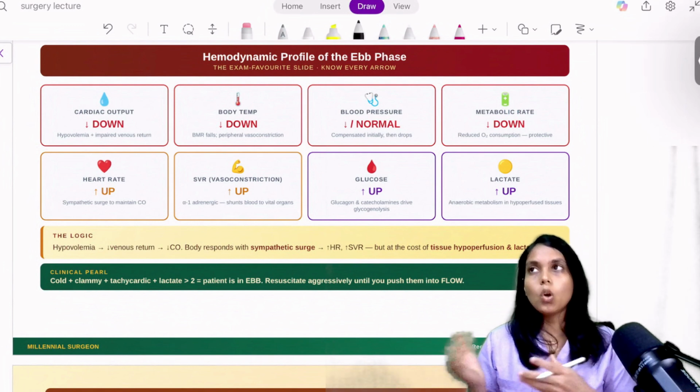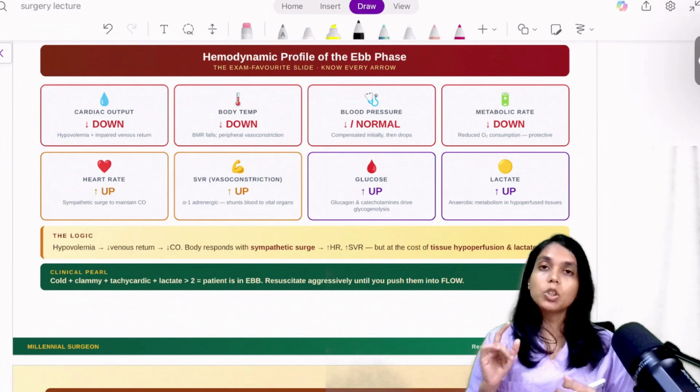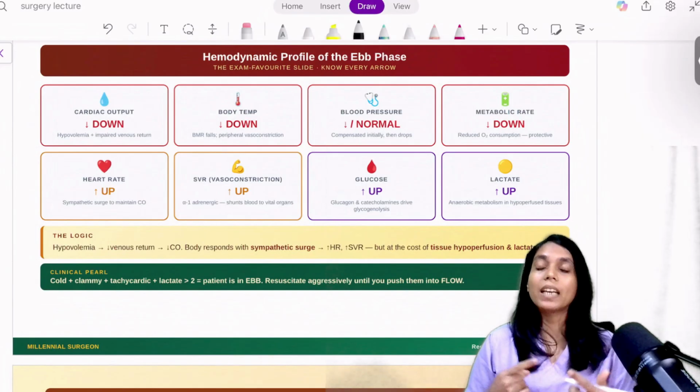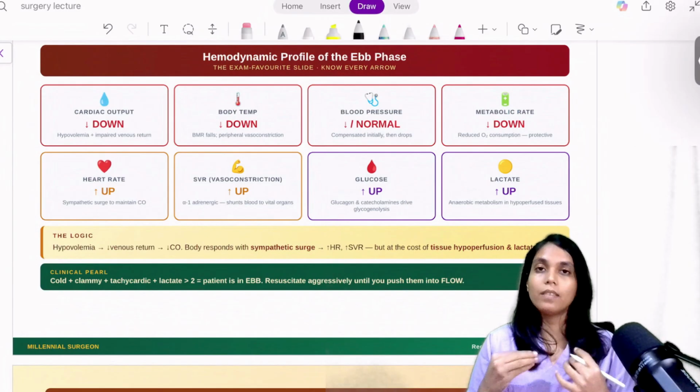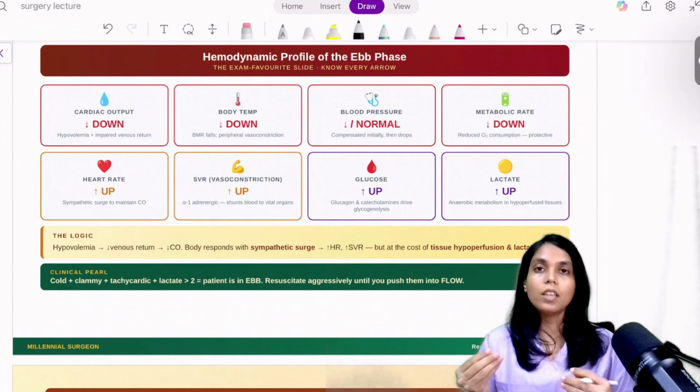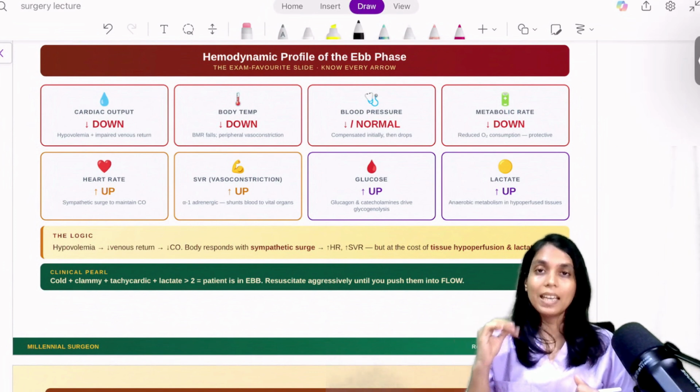Now along with ADH and aldosterone, there are other changes in the body, and what are they? There is activation of the sympathetic system, and due to this activation there will be peripheral vasoconstriction. And what will that peripheral vasoconstriction cause? It will cause cold clammy skin, and the body tries to increase systemic vascular resistance.